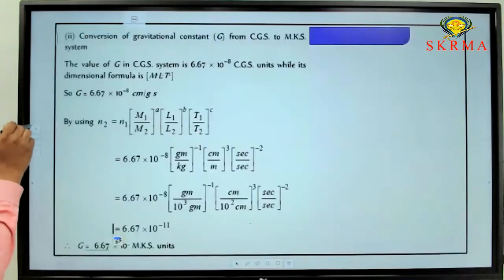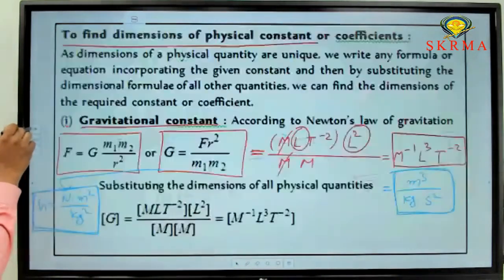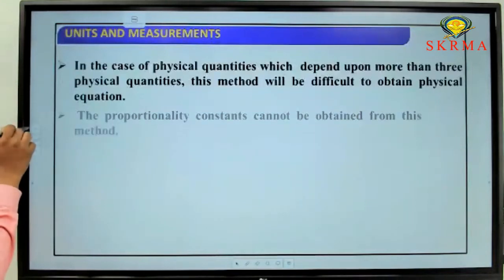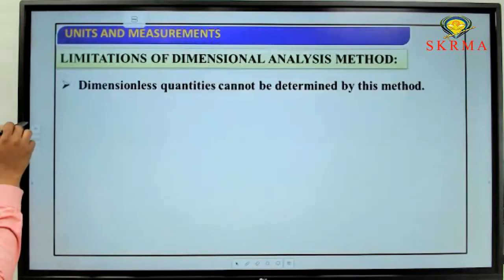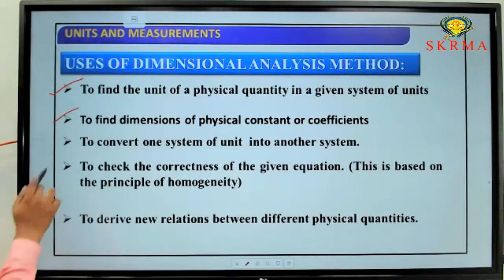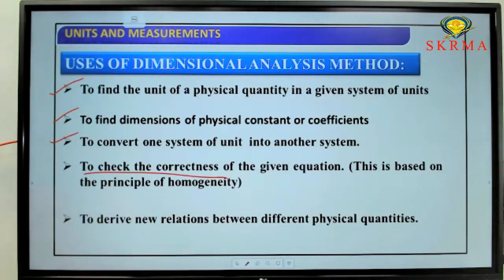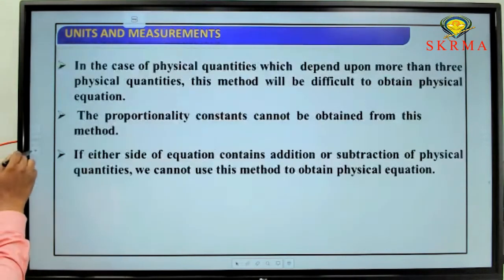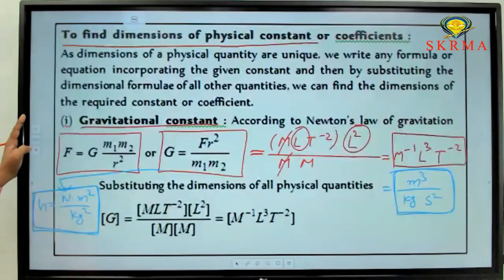Go through the previous one. Did we discuss that or not? First one, to find the unit of a physical quantity. Second one, to find dimensions of physical constants. Third one, to convert one system to another system. We discussed them with examples. Next one, to check the correctness of the given equation. We need to discuss the fourth one. So go through the next slide.